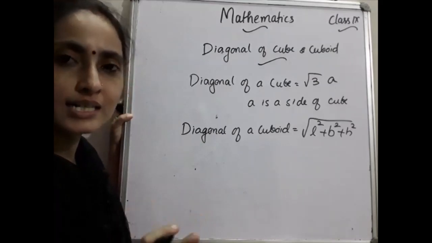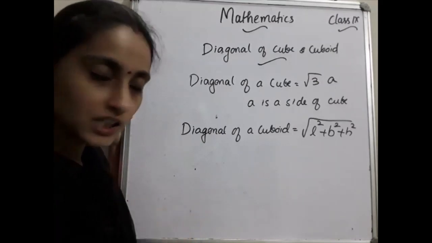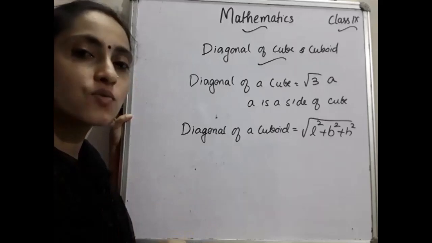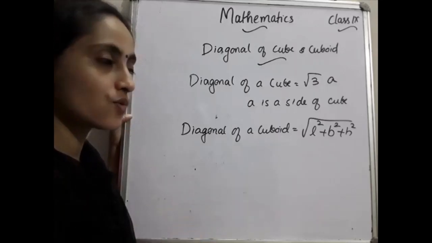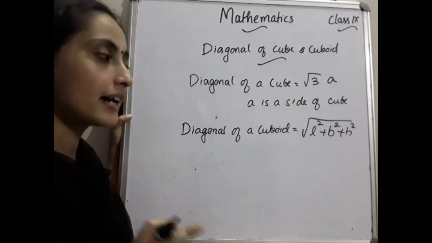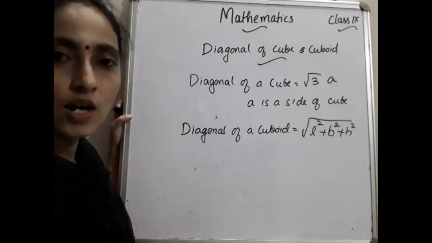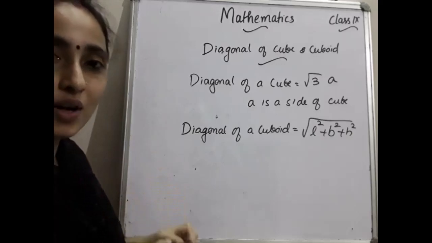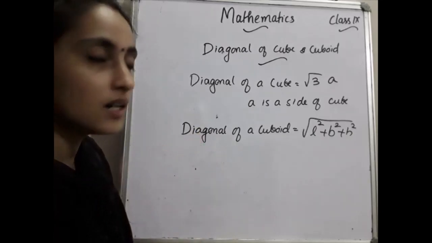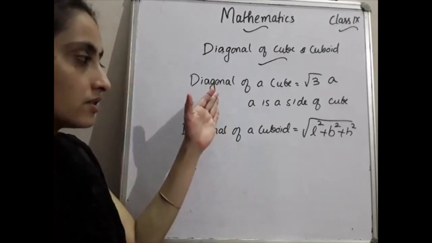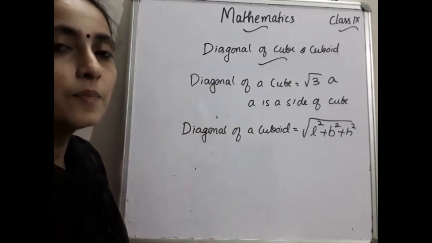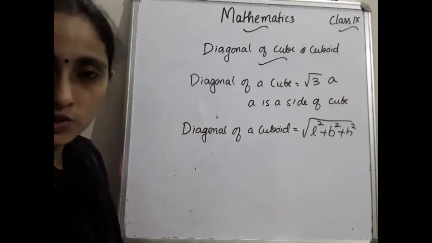You already know what L, B and H are. L is the length of the cuboid, B is the breadth of the cuboid, and H is the height of the cuboid. So the diagonal of the cuboid is equal to root of L square plus B square plus H square. Problems from this section are also included. So you have to write these two formulas along with the previous set of formulas.